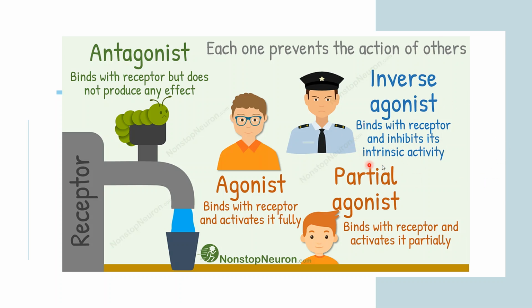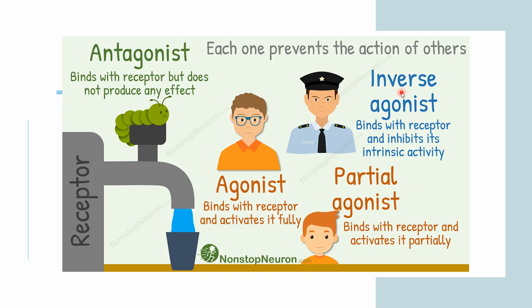So it is changing the intrinsic activity of your receptor. These are known as inverse agonists. So these are the four types of things we have to learn here: antagonist, agonist, partial agonist, and inverse agonist. So just go through this slide. I hope it is clear to everyone.